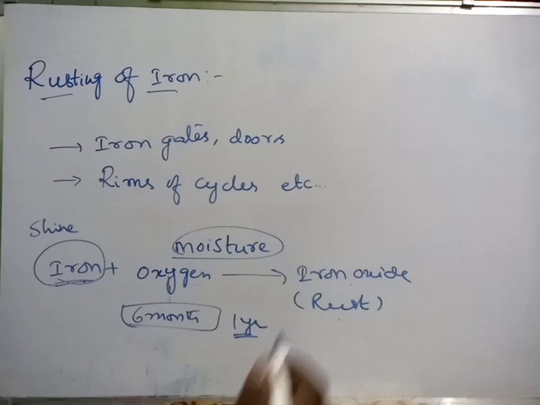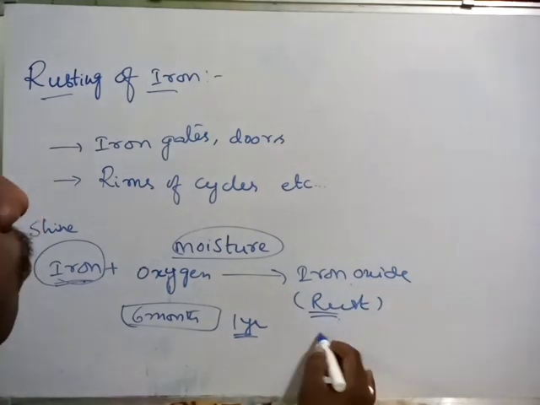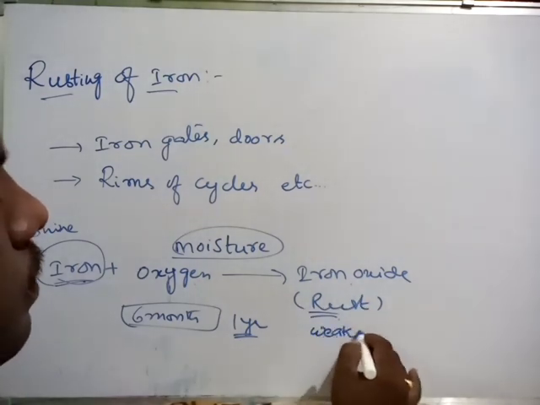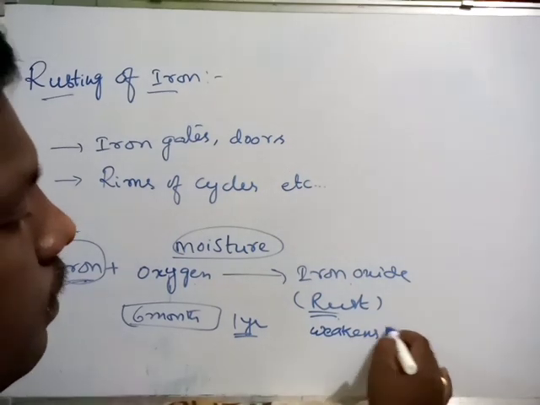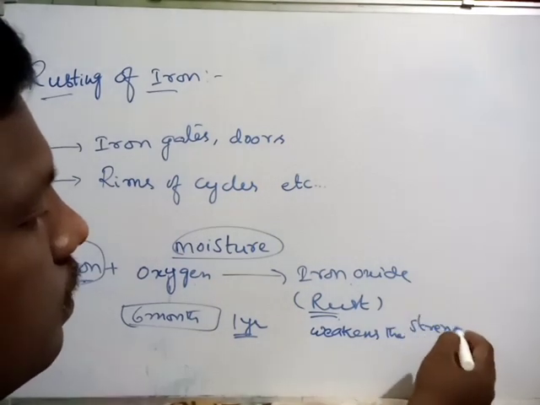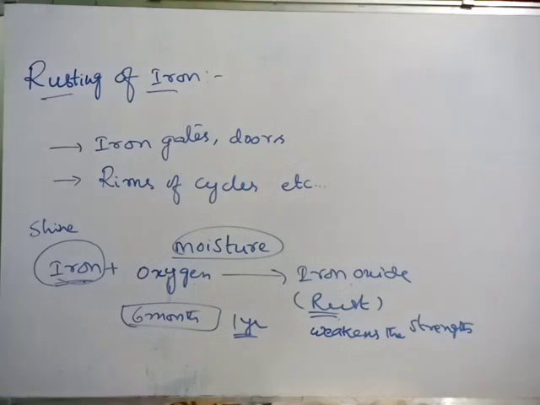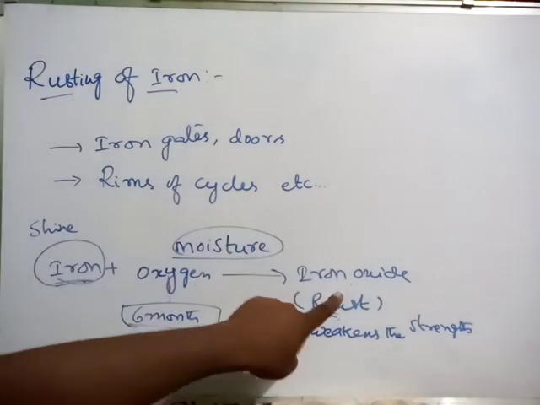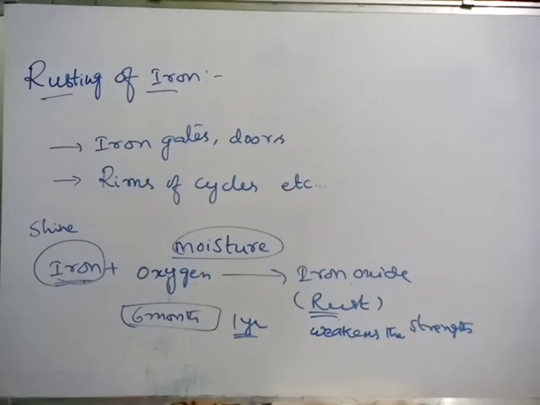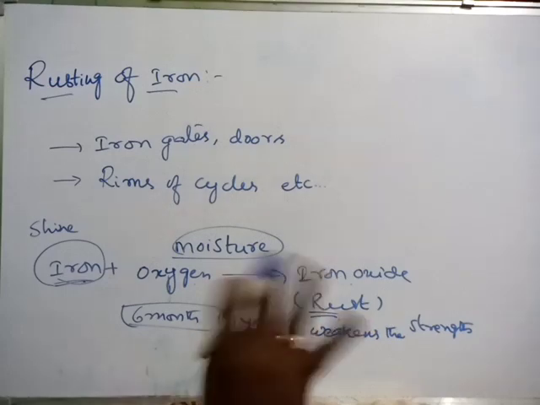So this rust always weakens the strength of the iron. It becomes very weak. Iron is strong, but iron oxide is very weak. So this is one unavoidable situation in our daily life.